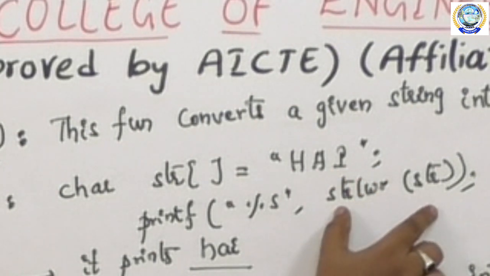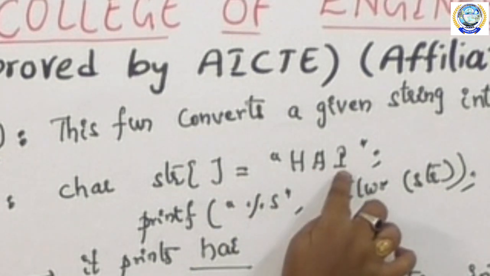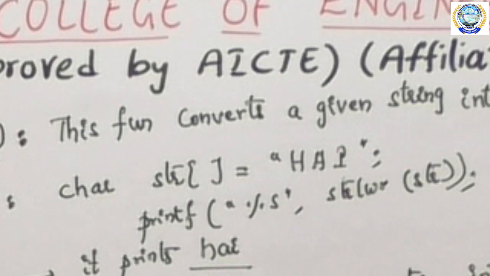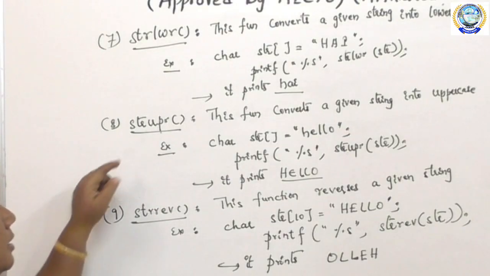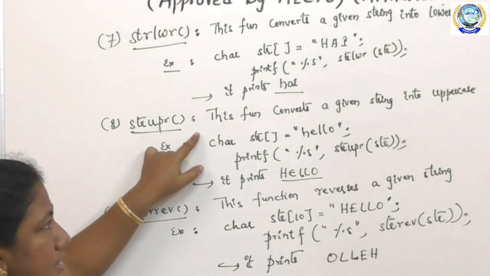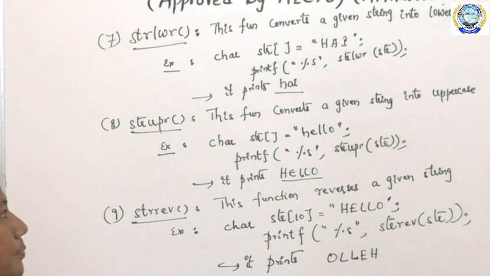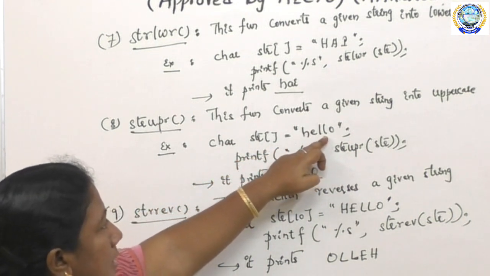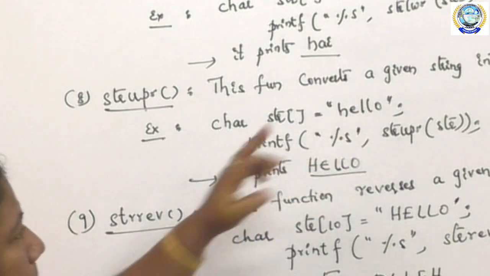This function converts the string given in capital letters to small letters, that is hai. Next, the function is strupr. This function converts a given string into uppercase. So whatever is given in small case is converted into uppercase.